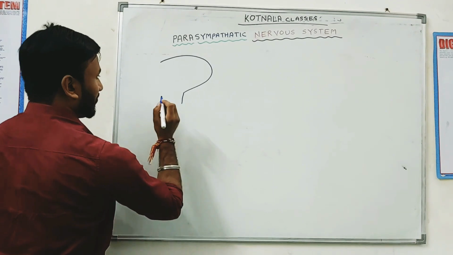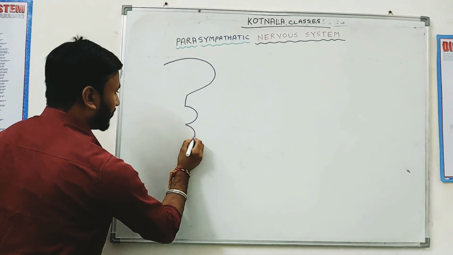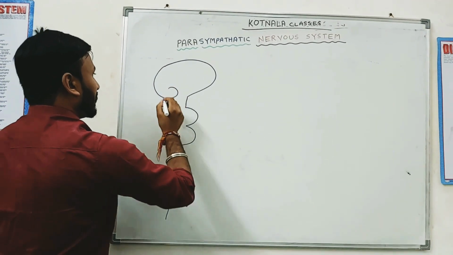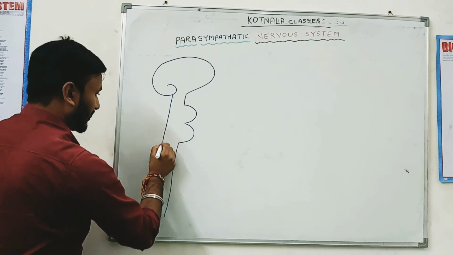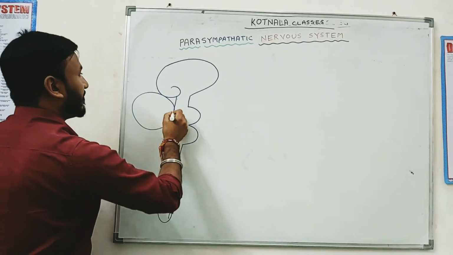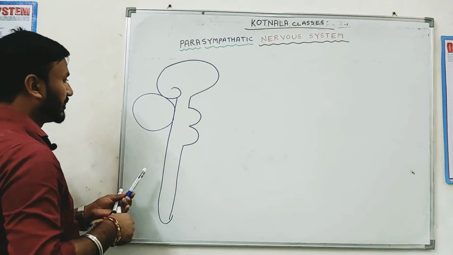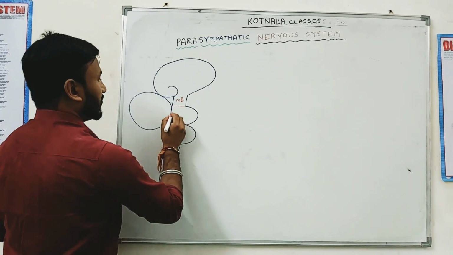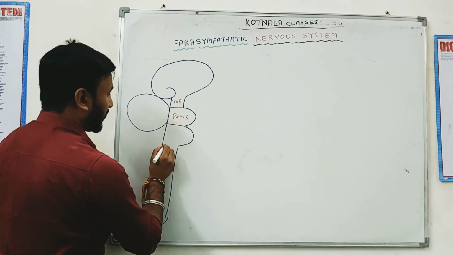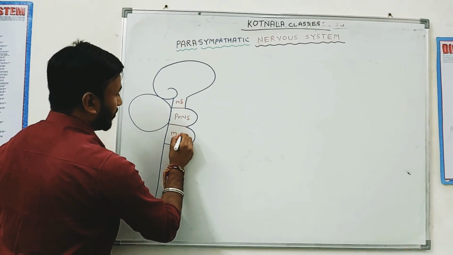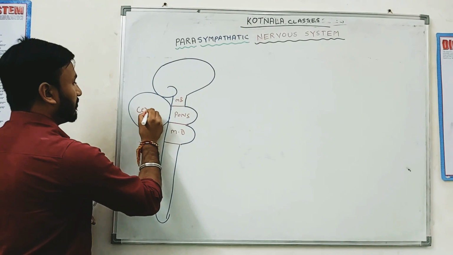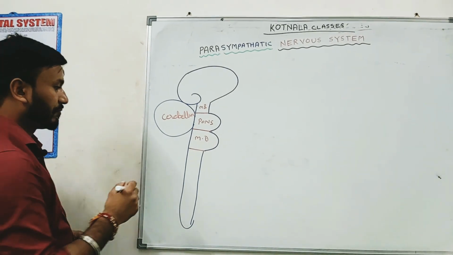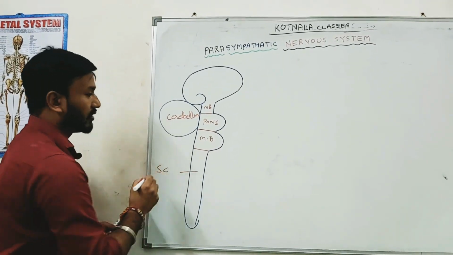the nervous system. There's a midbrain, pons, medulla oblongata, and your friend is spinal cord. This one, midbrain part, and this is spinal cord, and your friend is cerebellum over here. Okay, this part is midbrain. This part is pons, and this part is medulla oblongata, and your friend is cerebellum. Don't forget this diagram, it's very important for us. Okay, and this is spinal cord.